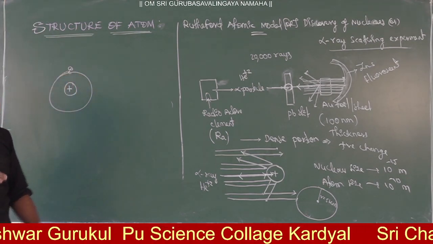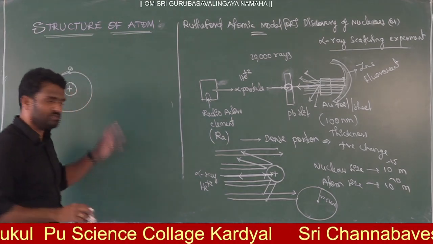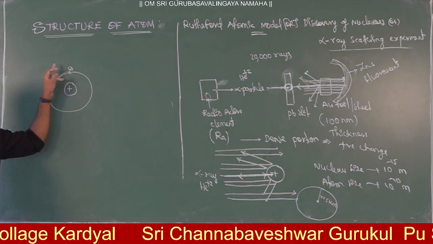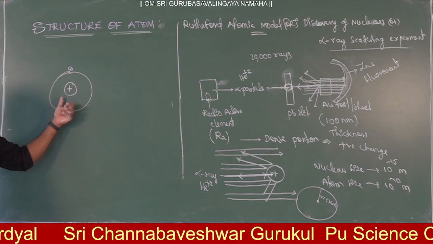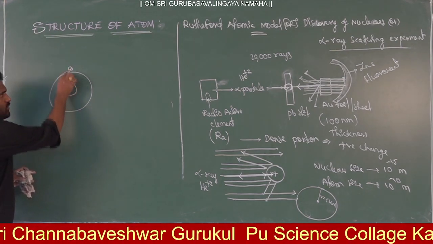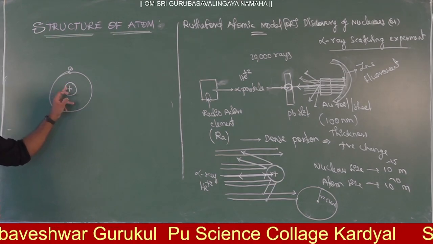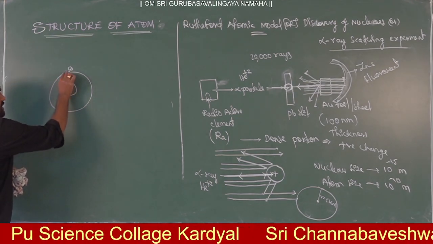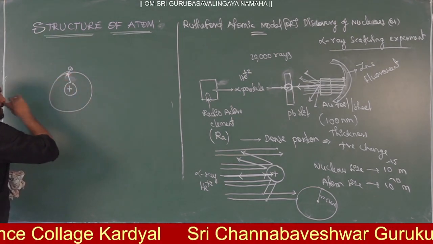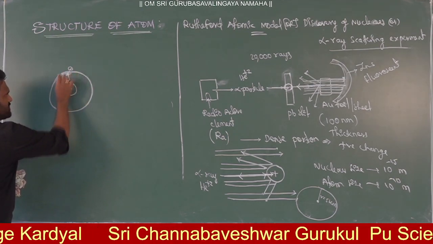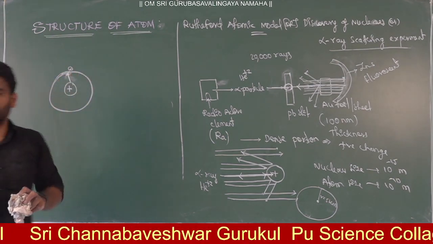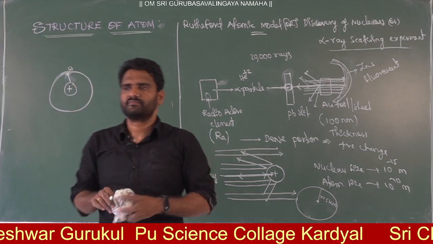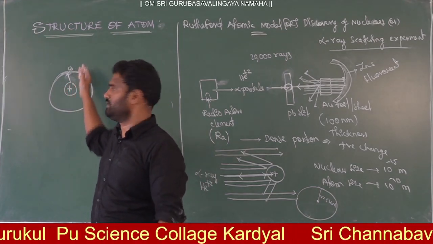like a planetary model. Just as the Earth is rotating around the sun, electrons also will be rotating around the nucleus. This is the planetary model. Due to electrostatic attraction between the electrons and the positively charged nucleus, the electrons are balanced and revolve around the nucleus, like the Earth revolving around the sun. Here the Earth is the electron and the nucleus is the sun.